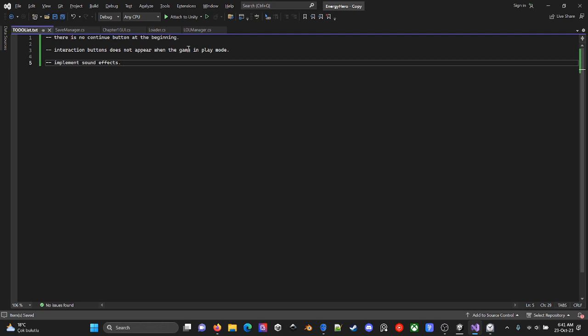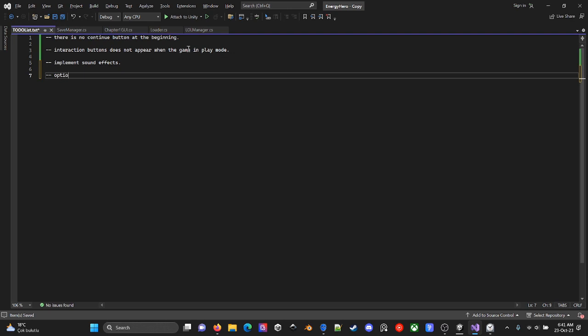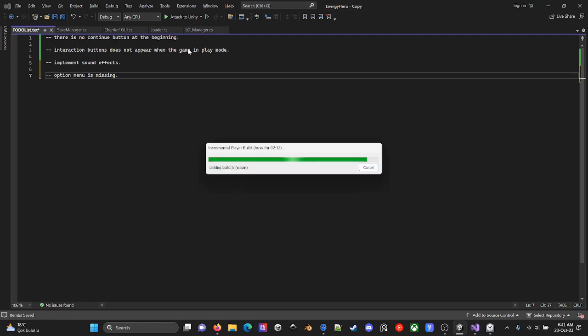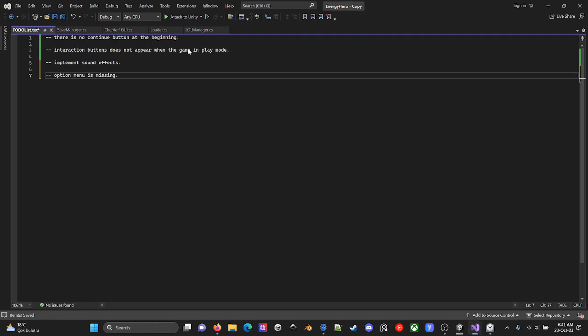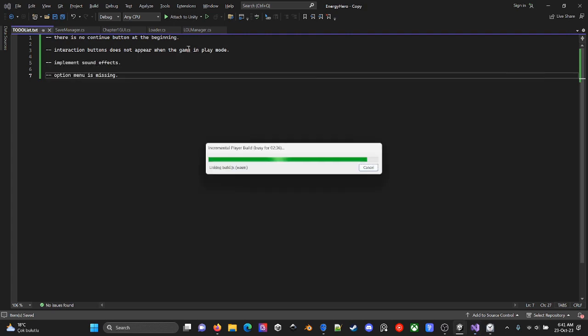Sound effects, interaction, but also the option menu is missing. What I mean by option menu is enabling and disabling sound effects, and also enabling and disabling text-to-speech effects. That's the option menu. And after these are finished, I guess the game will be good to upload as version 1.